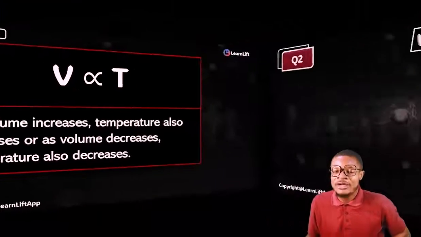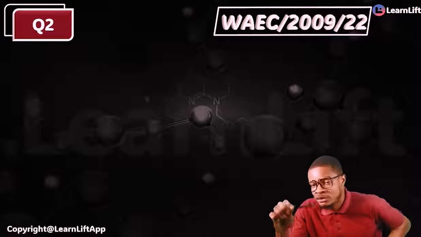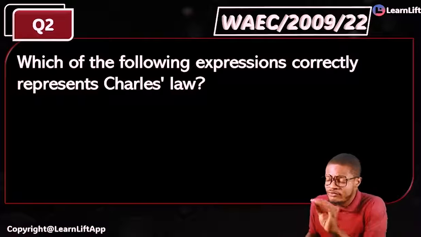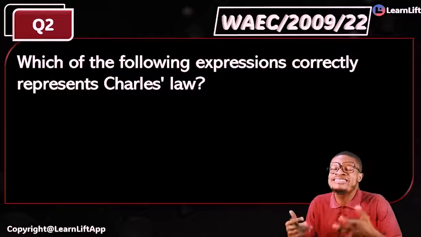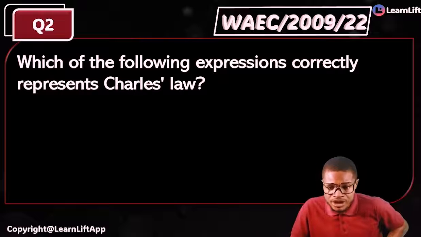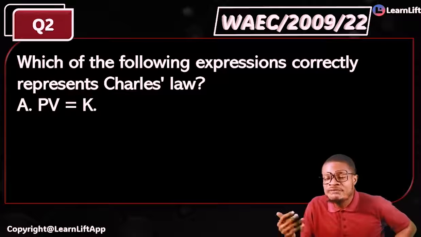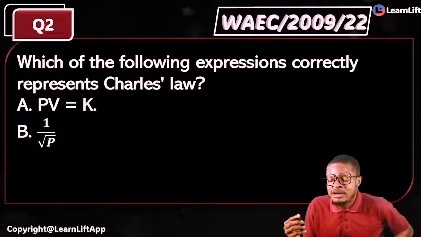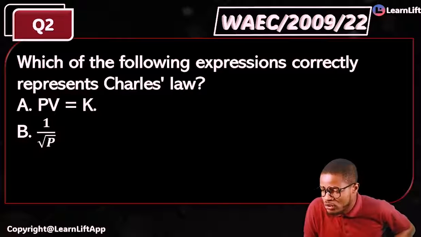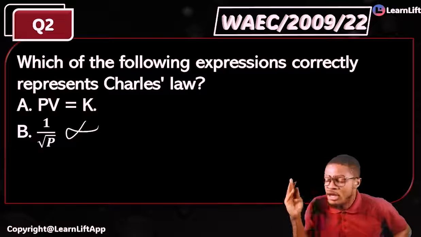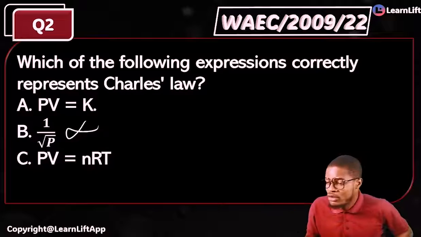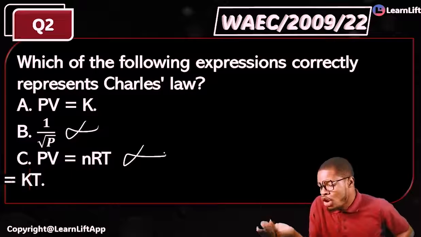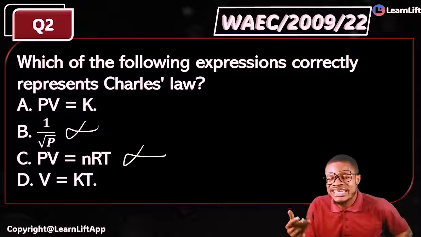If you get that very quickly with me, I'd like you not to forget this question that was brought in Waec 2009 question 22. The question says, which of the following expressions correctly represents Charles's law? Option A says PV equals K. Option B says 1 over root P. There's nothing like root there. That option is already totally out of the way. Option C says PV equals nRT. That's your ideal gas equation, so this cannot be the answer. That's the ideal gas. Option D says V equals KT.